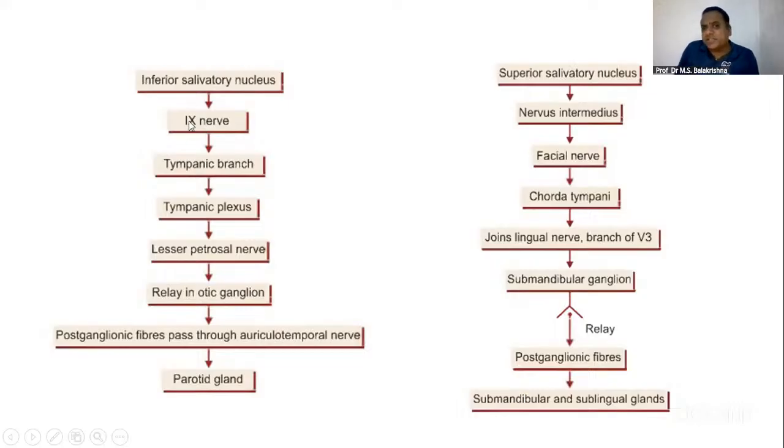From the glossopharyngeal nerve, tympanic branch, tympanic plexus, it goes like this. So for the parotid gland, it is glossopharyngeal. And for submandibular gland, the facial nerve, seventh facial nerve. So seventh and the ninth nerve, that is glossopharyngeal, is the correct answer. You should learn this pathway also.